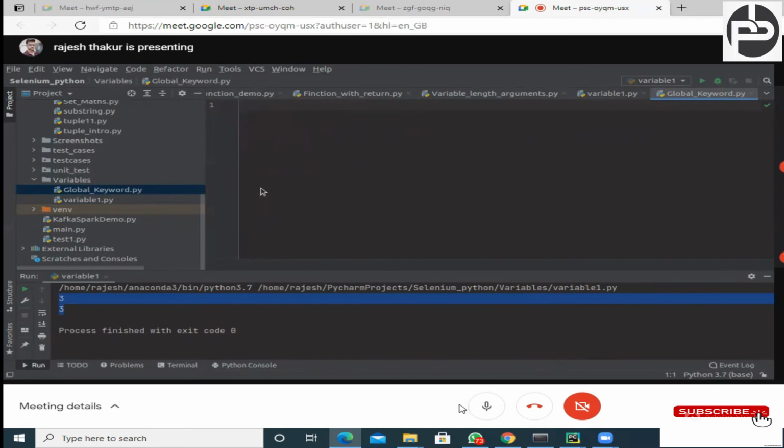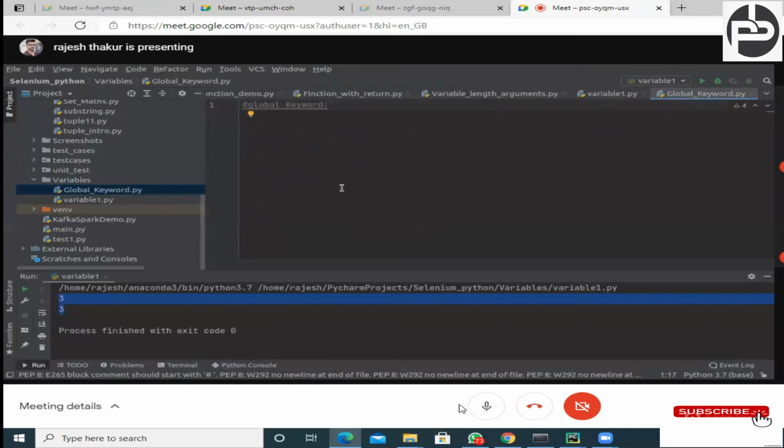Okay, so let's understand the global keyword. What do you mean by the global keyword? You know what a global variable and local variable are. There is one more thing known as the global keyword. Just try to understand. Can you see this global is coming in red, which means it's a keyword. So we can use the global keyword for the following two purposes.